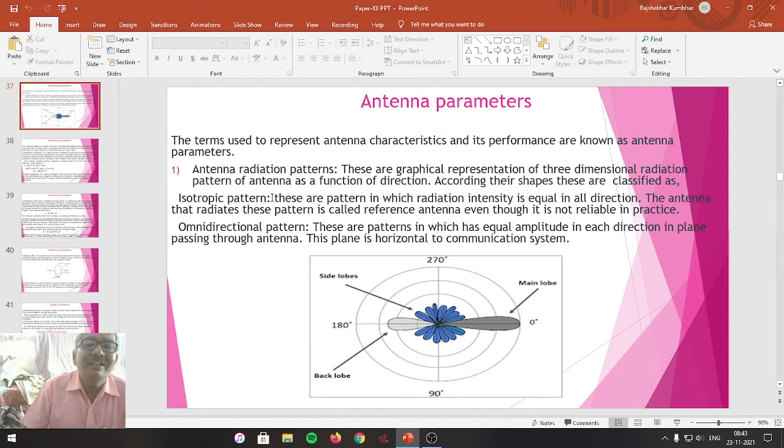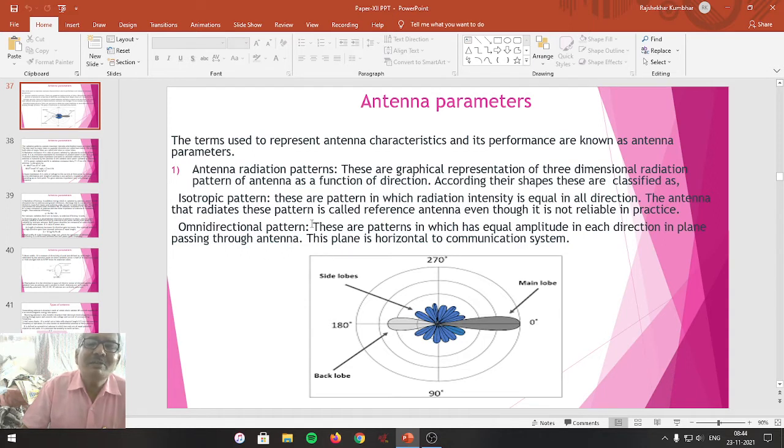The antenna that radiates this pattern is called a reference antenna, even though it is not realizable in practice. For the reference antenna, isotropic patterns are going to be associated. Reference antenna possesses the radiation pattern with equal intensity in all directions.